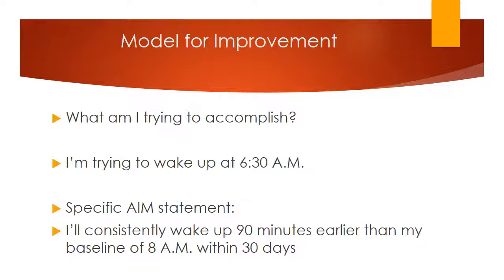I answered the three questions in the model for improvement in the following way. Number one, what am I trying to accomplish? My answer was that I'm trying to wake up at 6:30 a.m. So my specific aim statement was that I'll consistently wake up 90 minutes earlier than my baseline bedtime of 8 a.m. within 30 days.